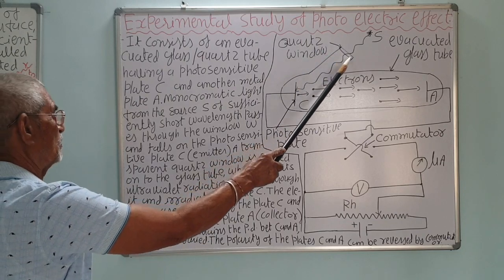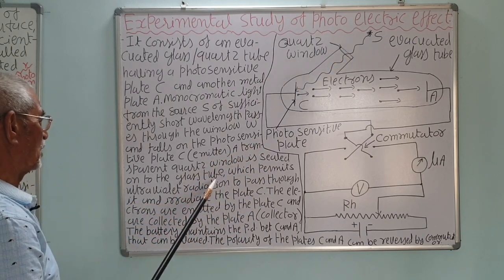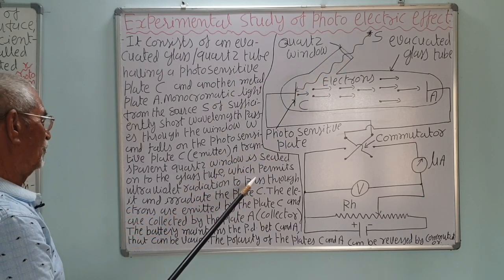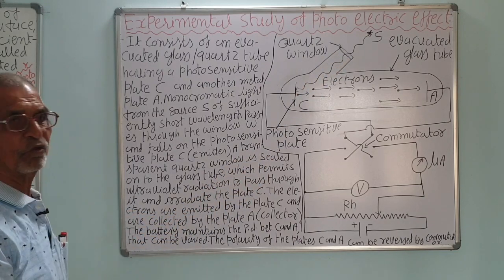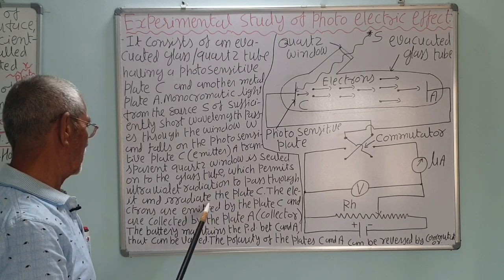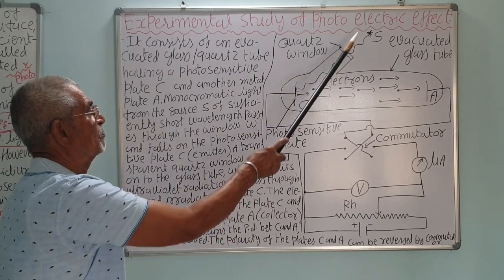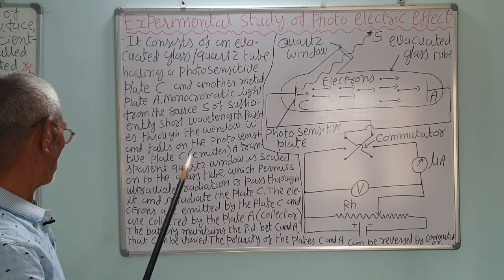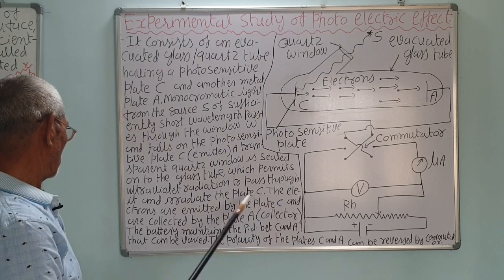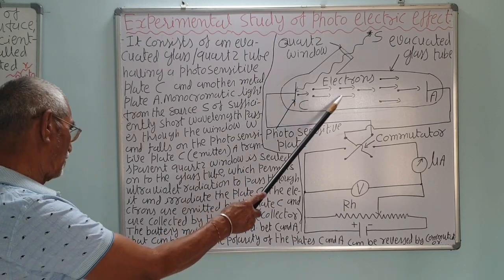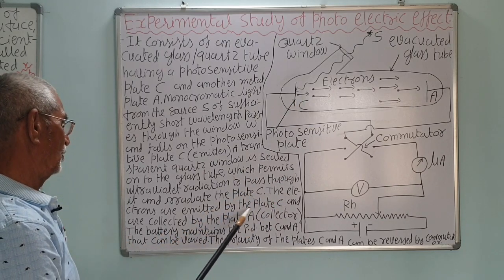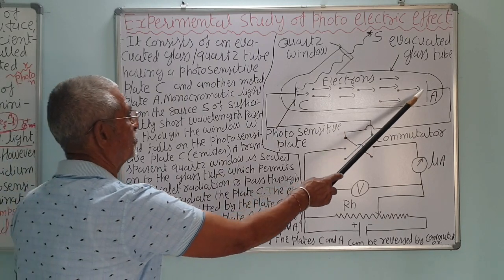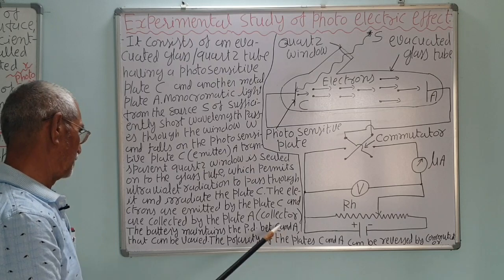This is a transparent quartz window sealed on the glass tube. This is a glass tube, which permits the ultraviolet radiation to pass through it and irradiate the plate C. It will pass through the tube and fall on the plate C. The electrons are emitted from the plate C and are collected by the plate A, because the potential of this is positive with respect to this.